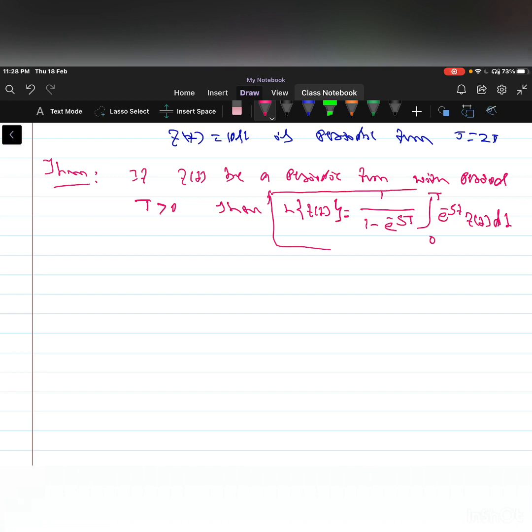So this is the Laplace transformation of periodic function f of t.